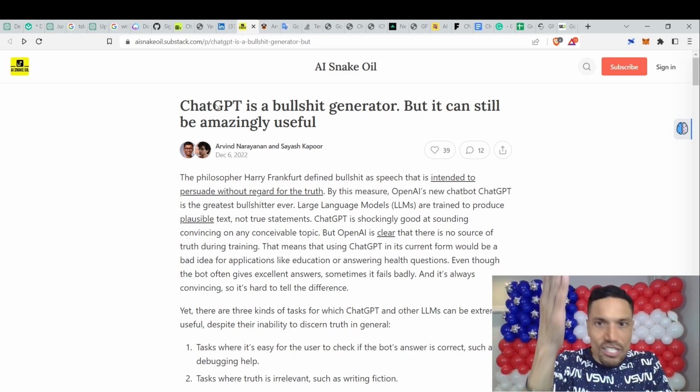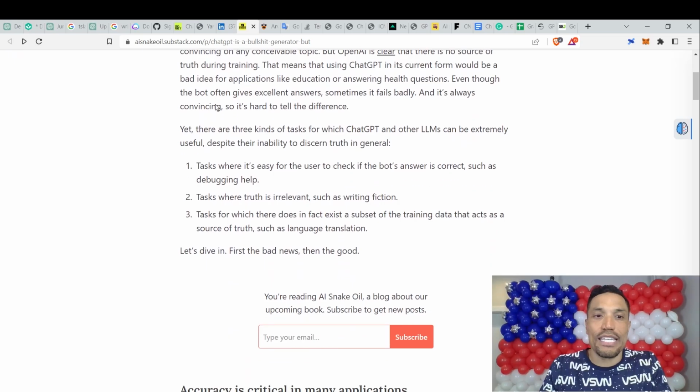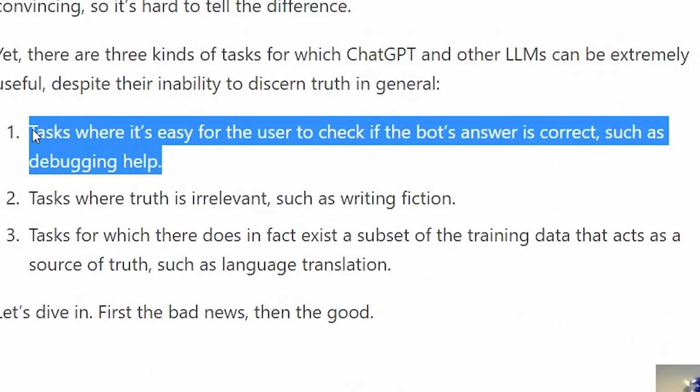However, as I just told you, it can still be amazingly useful for tasks where it's easy for the user to check if the bot's answer is correct, such as debugging help, tasks where truth is irrelevant, such as writing fiction, and tasks for which there does in fact exist a subset of the training data that acts as a source of truth. In other words, something like language translation.